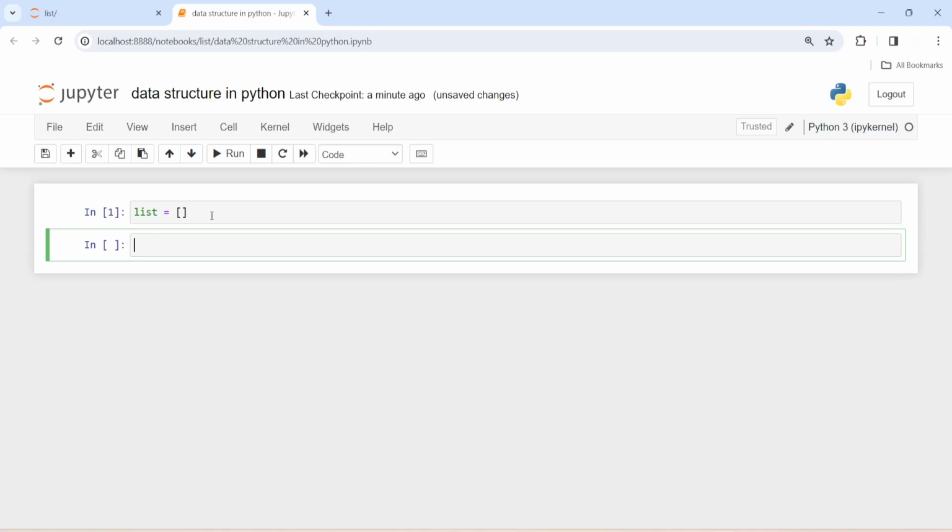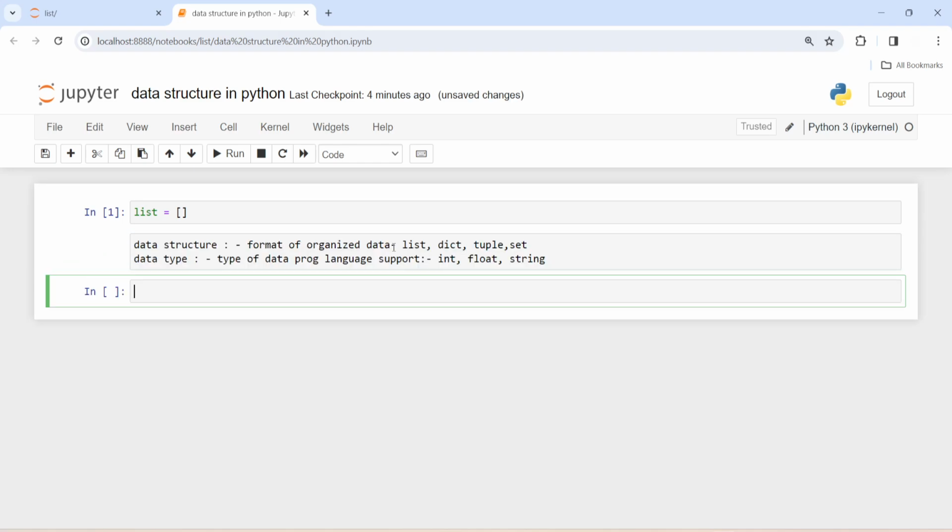No, data type and data structure are not same. So the data structure is a special format of organized data. Like list can store variety of data at same time, and dictionary is a collection of key value pair.